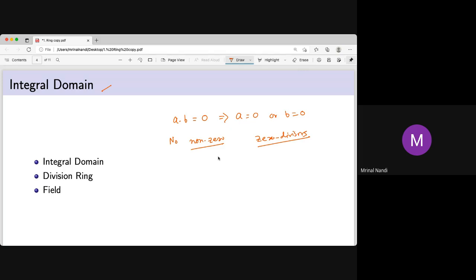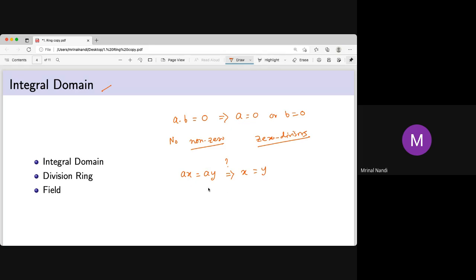So integral domains are very important. Why? Because in that case the cancellation law holds, the left cancellation law, like Z is an integral domain. So right cancellation law and left cancellation law hold. We need actually the cancellation law rather than the existence of inverse, because if Ax equals Ay, then it is better if you have this type of property in a ring. But it is not true if there are non-zero zero divisors. If non-zero zero divisors are there, then this is not true.